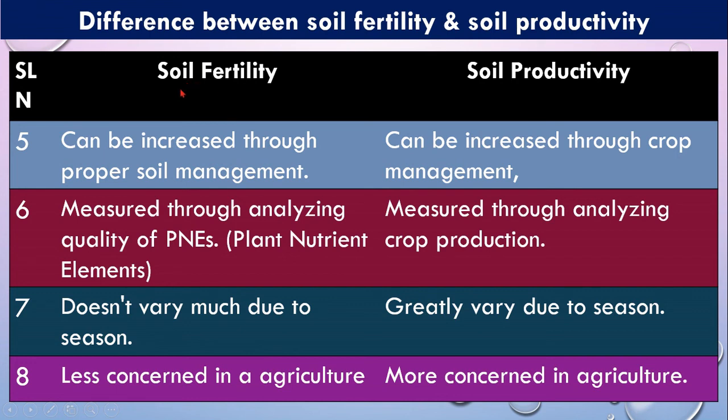Fertility is measured by analyzing the quality of PNEs, which are plant nutrient elements. So when you want to measure soil fertility, you have to analyze the plant nutrient elements. But productivity is measured by analyzing crop production. So easily you can calculate the crop production. If one piece of land produces more, that means that soil is productive. If it does not produce more, that means that soil is not productive.